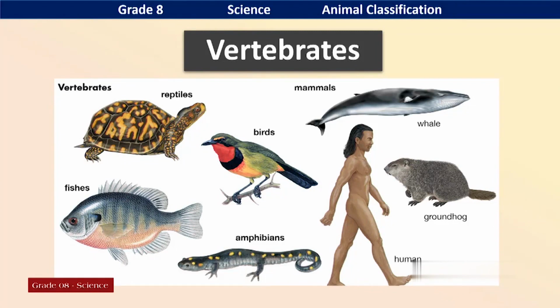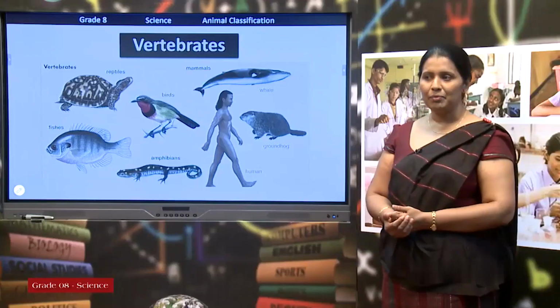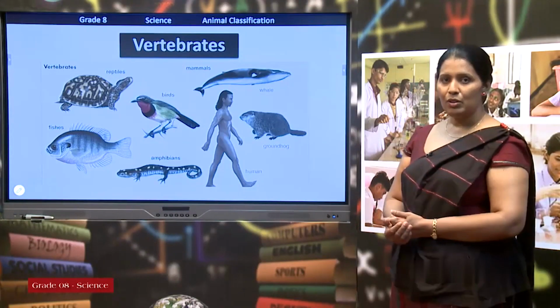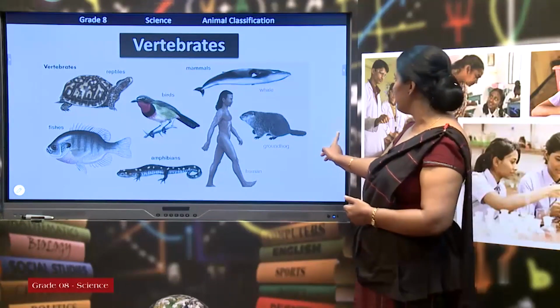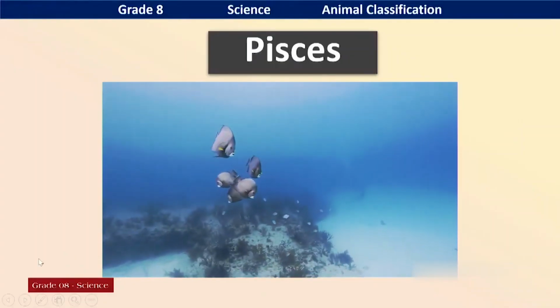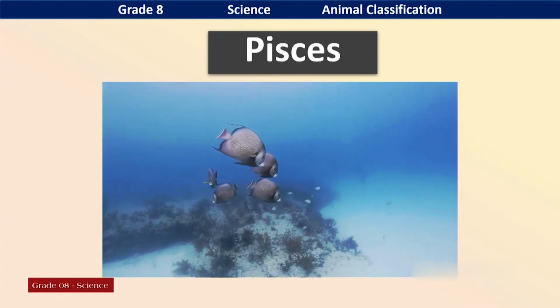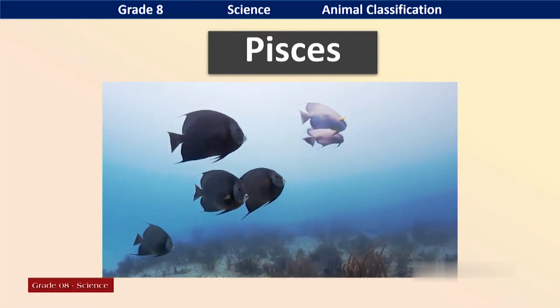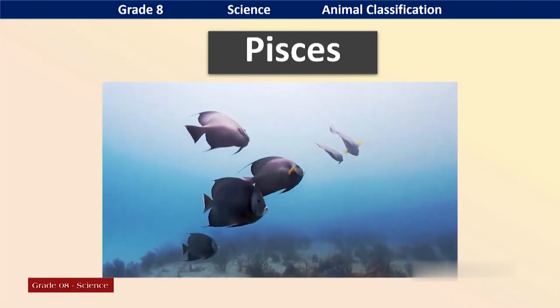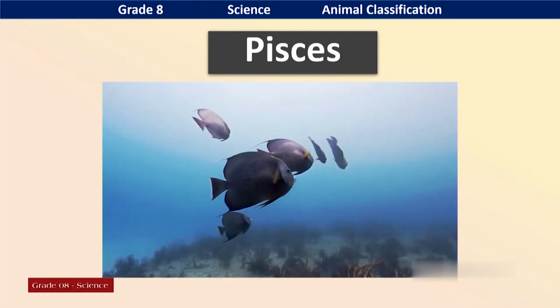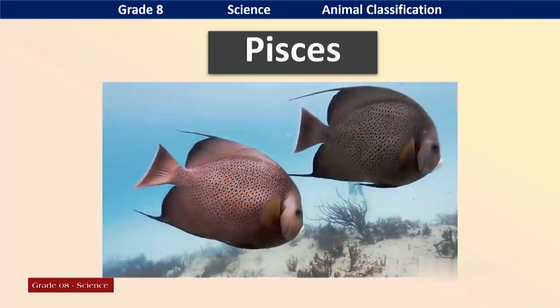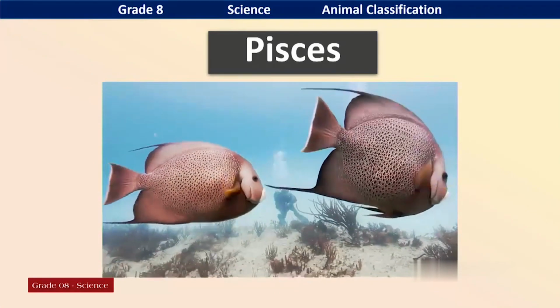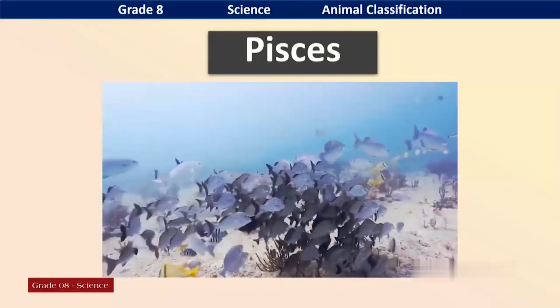Okay, can you remember the groups of vertebrates I mentioned earlier? Okay, we'll look at the first group of vertebrates, that is Pisces. Pisces, normally we call them fish. They are aquatic organisms. They live in either a freshwater environment or a marine environment.